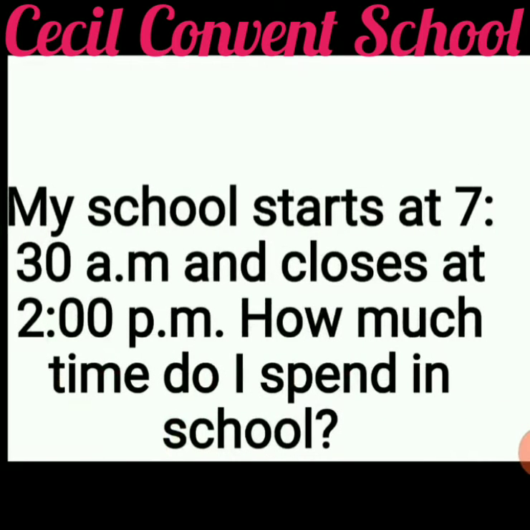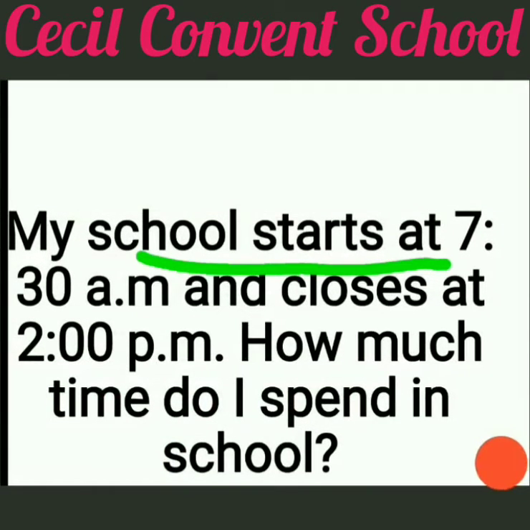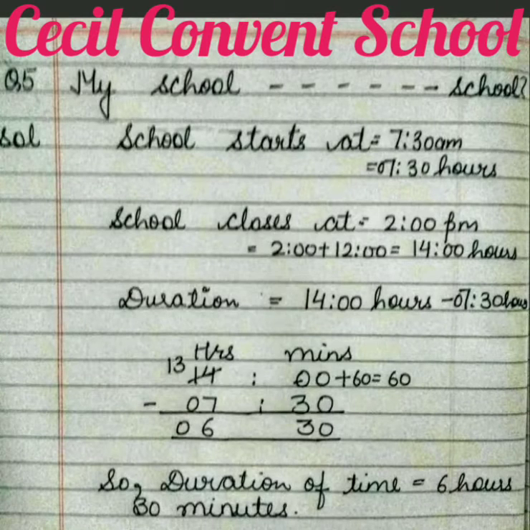Question number 5 is: my school starts at 7:30 am. It will be the first line. School closes at 2 p.m. Now see here, both the times are given. It means we have to find the duration, meaning how much time we spend in the school. So for finding duration, one way is to convert AM into a 24-hour clock and PM also into a 24-hour clock. After that, minus.